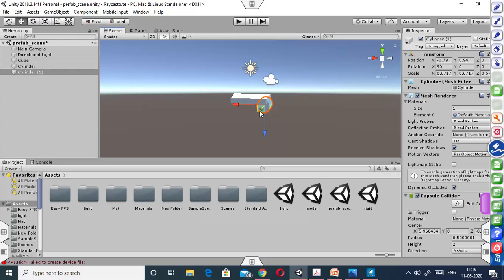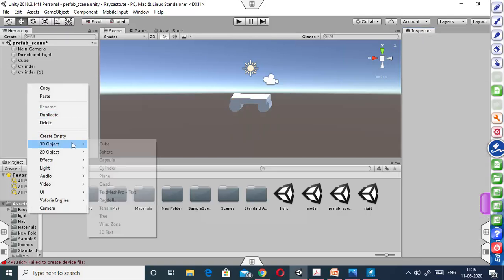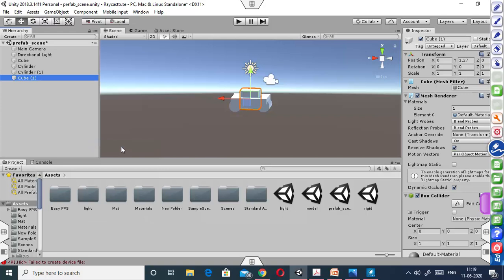Make a duplicate copy of this. Then create a cube.